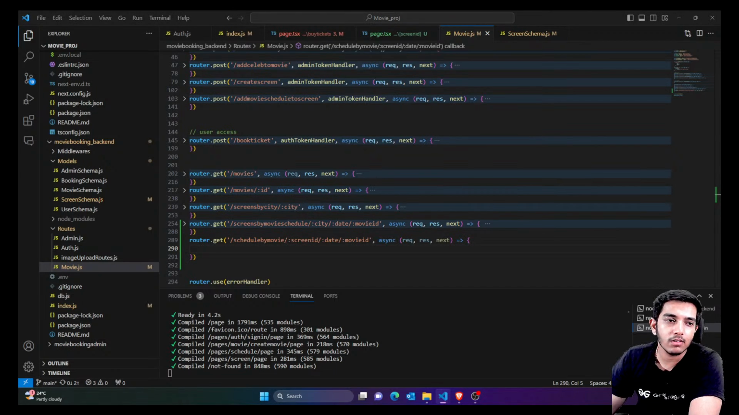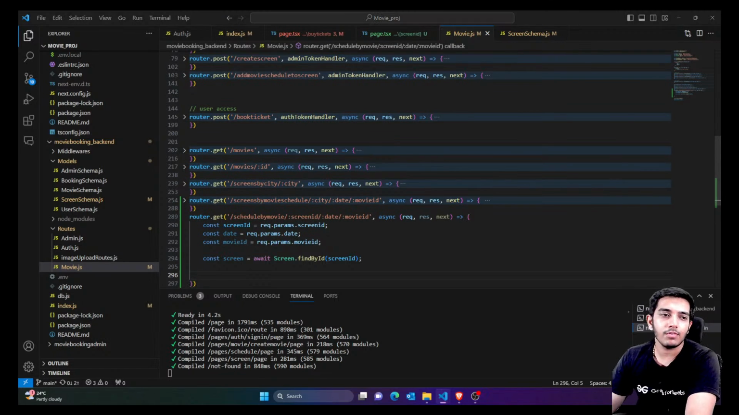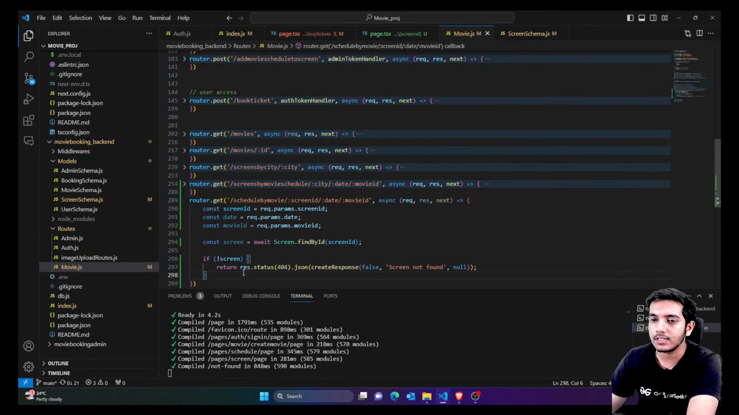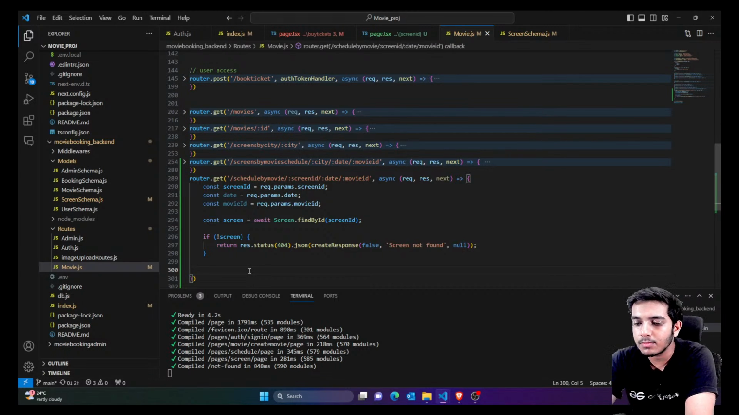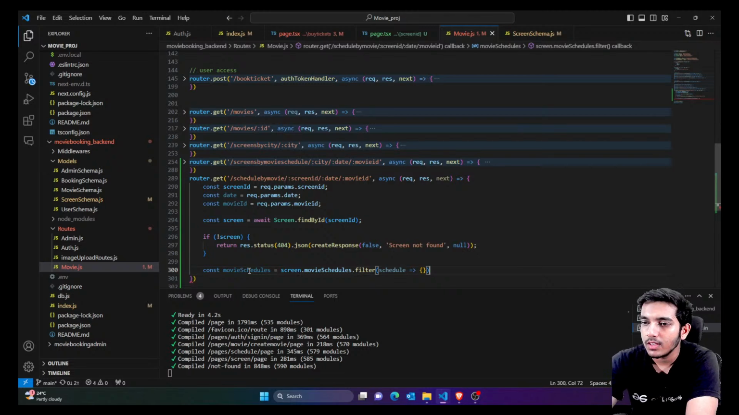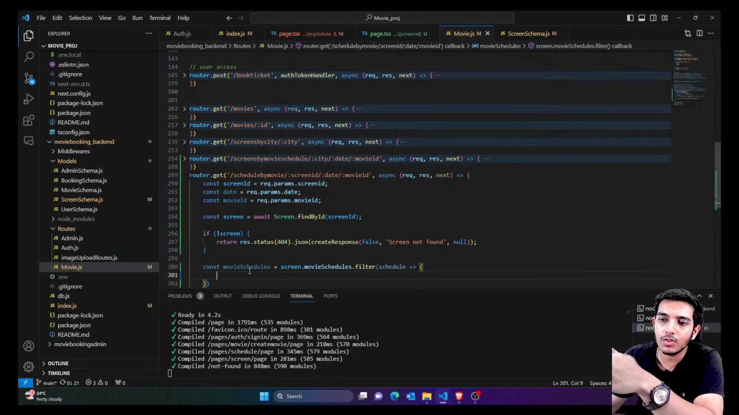First of all, I'm going to get the parameters from the URL: screen ID, date, and movie ID. Here itself, I'm going to find the screen by screen ID. If everything is fine, this part would be skipped, else an error would be thrown. From screen we have movie schedules, and movie schedules have all the schedules. Just filter out those schedules which are not available for that specific date, as well as those which are not for that specific movie ID. That means we are only left with the current date's and current movie ID's schedules. This is the thing which we want.